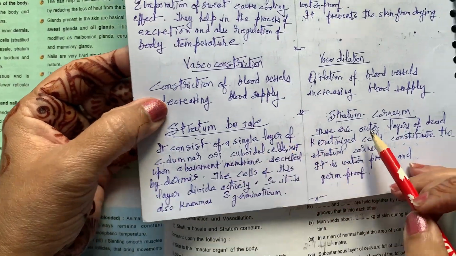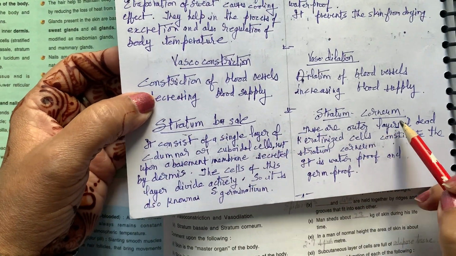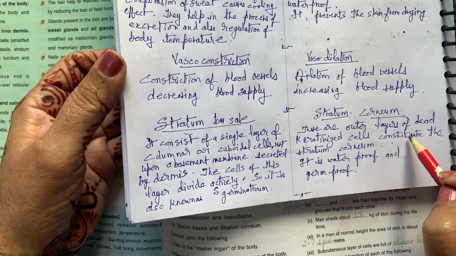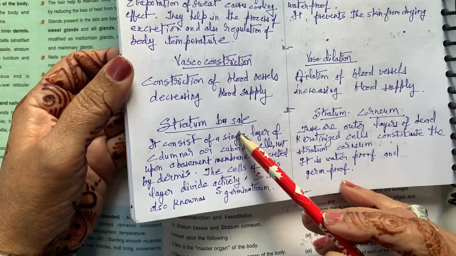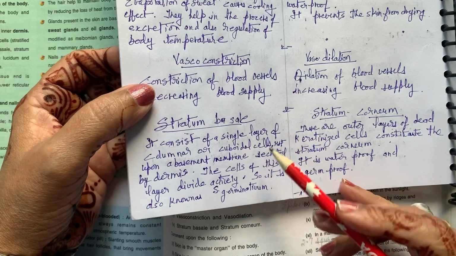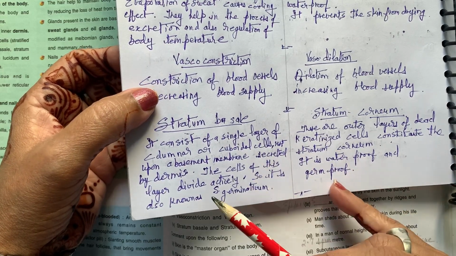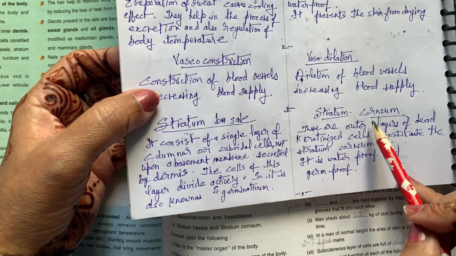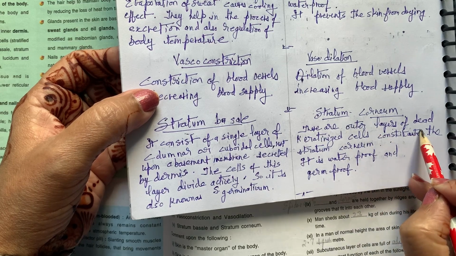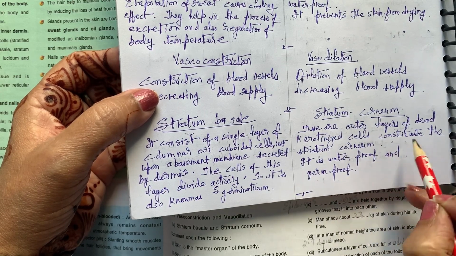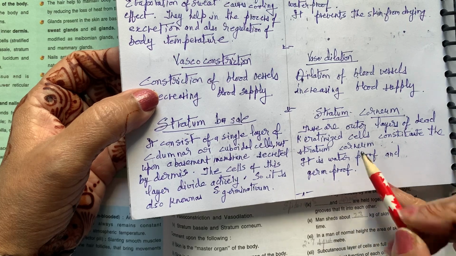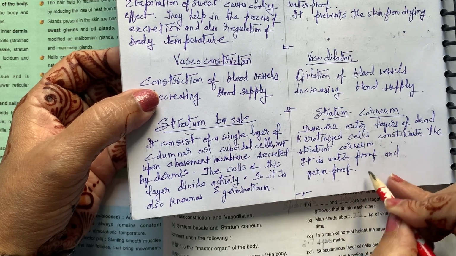Stratum basale and stratum corneum. Stratum corneum is the outermost layer of the skin, and stratum basale, also known as stratum germinativum, is the innermost layer of the skin. The outer layer of dead keratinized cells constitutes the stratum corneum. It is waterproof and germ-proof.